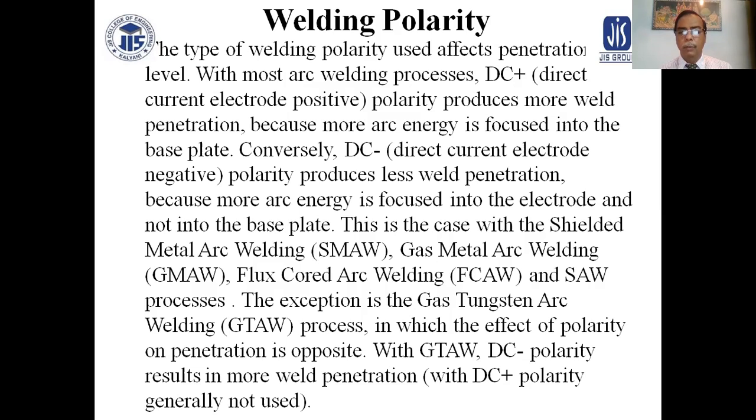This is the case with shielded metal arc welding, gas metal arc welding, flux core arc welding, and submerged arc welding processes. The exception is the gas tungsten arc welding, GTAW, process, in which the effect of polarity on penetration is opposite. With gas tungsten arc welding, DC negative polarity results in more weld penetration, with DC positive polarity generally not used.